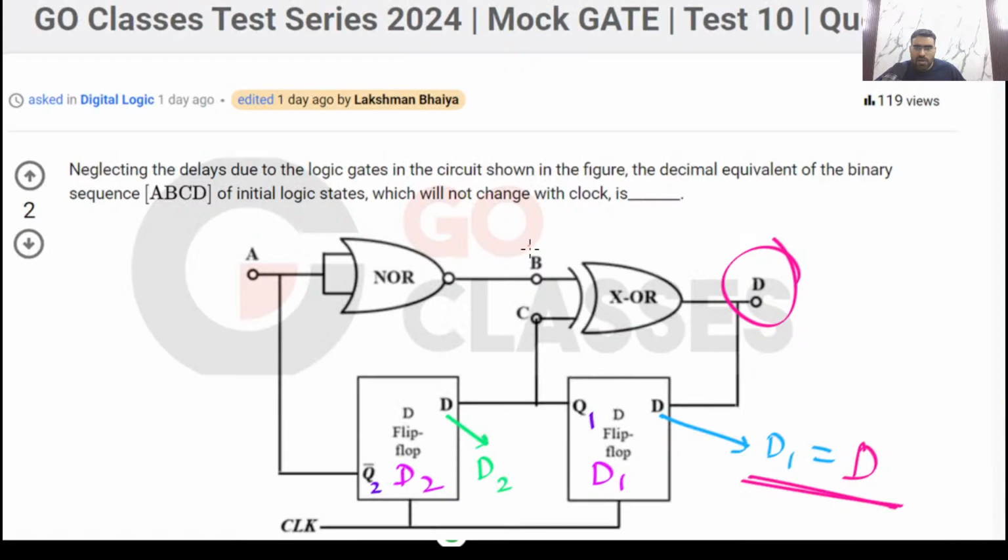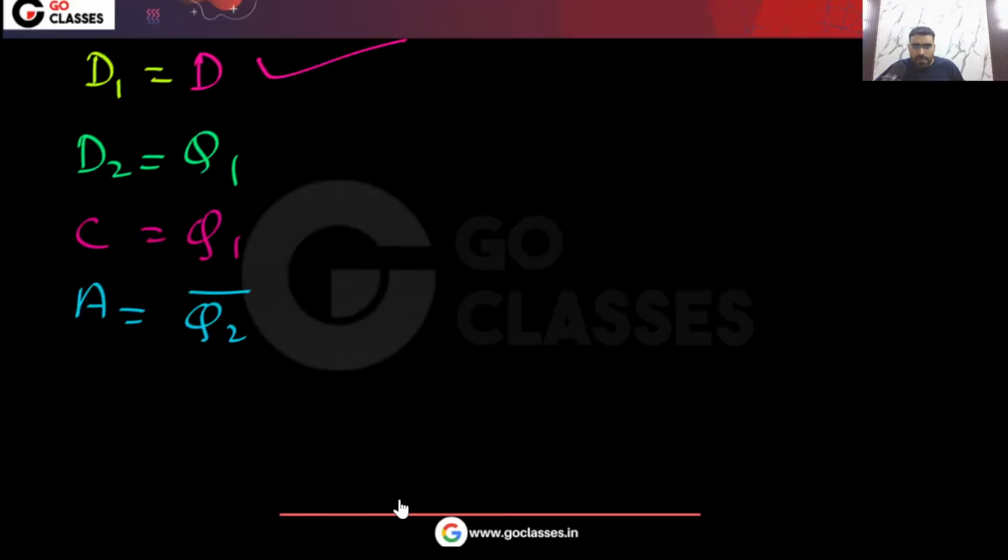What is the value of B? B is the same as A bar, because there is a NOR gate here. And A bar is the same as Q2. So B is the same as Q2.